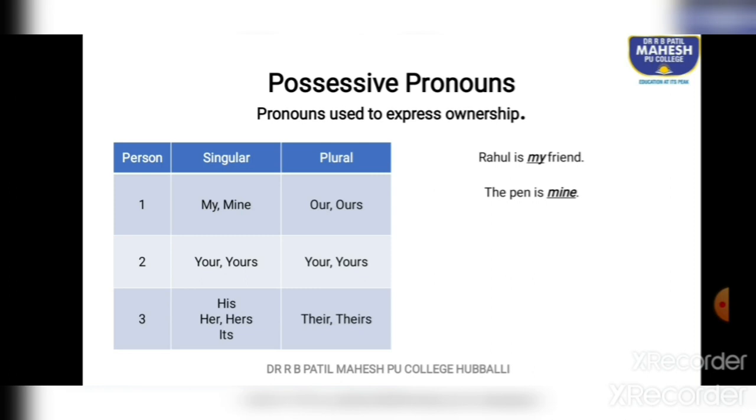The pen is mine. There is no noun after mine. So this is the difference between my and mine. Our behavior should be good. The book is ours. Soon after our, there is a noun, behavior. But after ours, there is no word to be found.